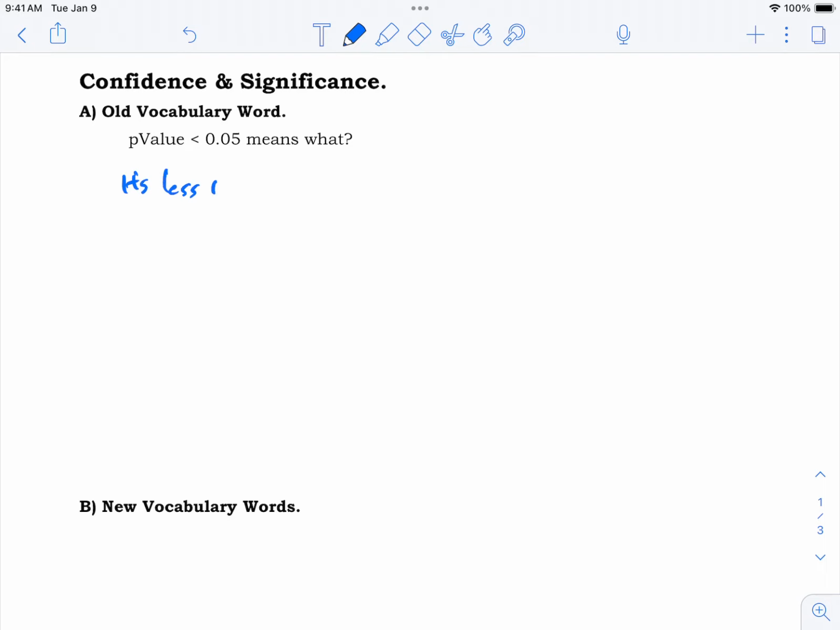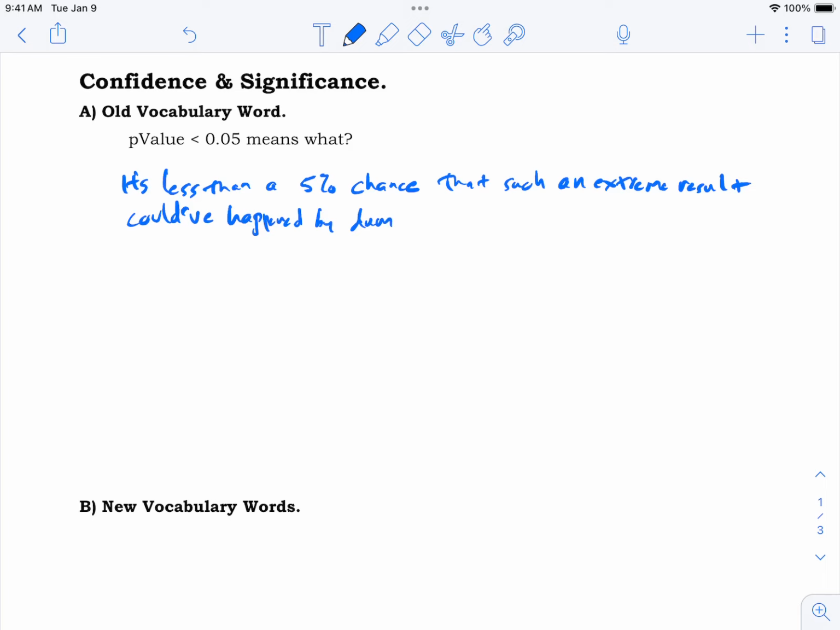It's less than a 5% chance, right? It's less than a 5% chance that such an extreme result. Remember, when we're talking p-values, we're usually talking about something that was unexpectedly high or unexpectedly low, or it could be just unexpectedly different. But anyway, it's less than a 5% chance that such an extreme result could have happened by dumb luck.